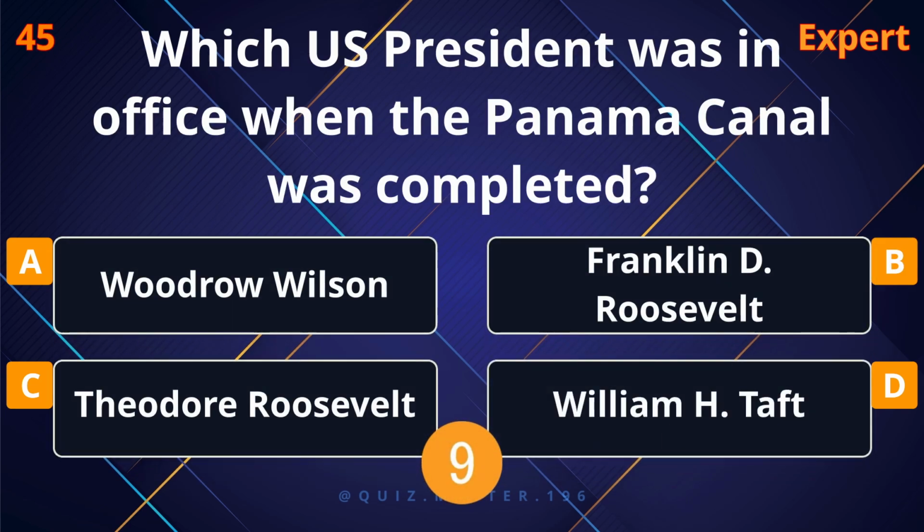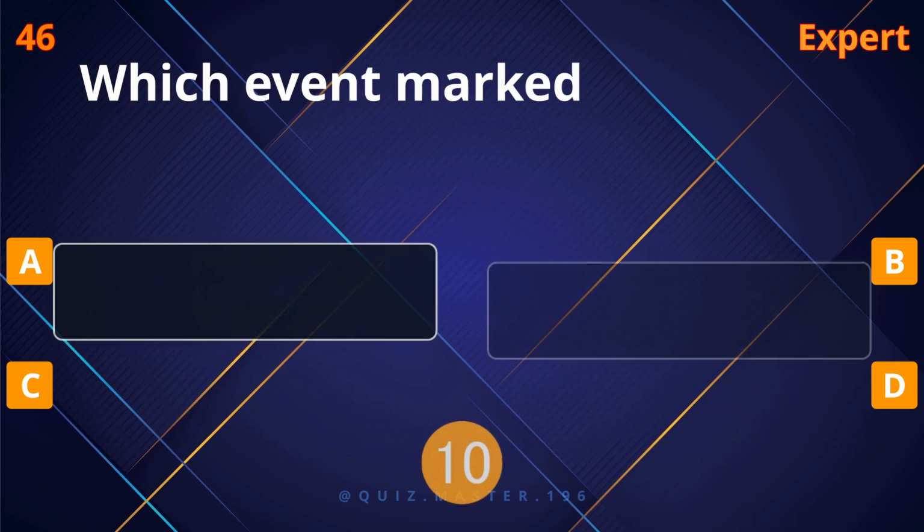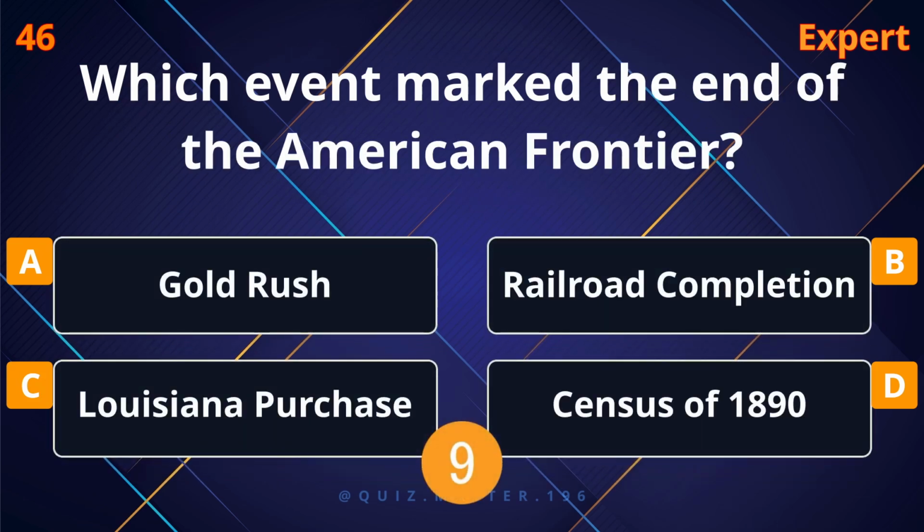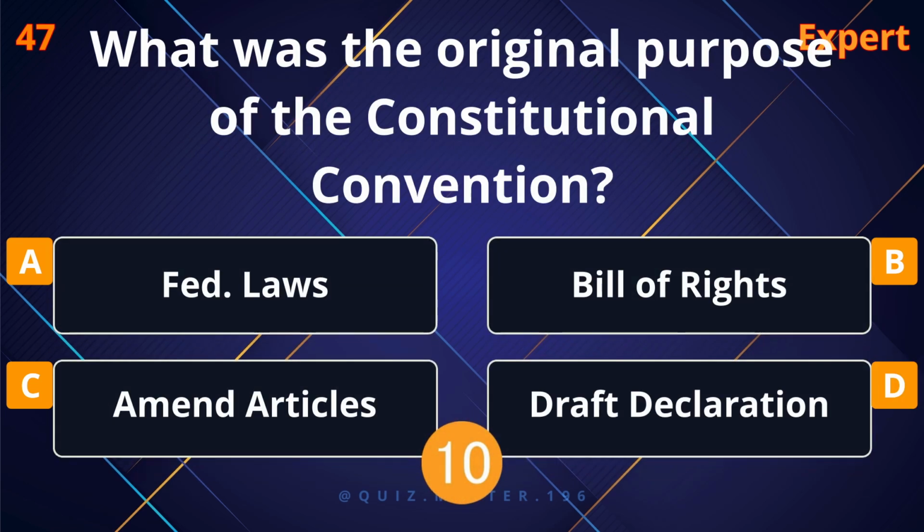Which U.S. president was in office when the Panama Canal was completed? Theodore Roosevelt. Which event marked the end of the American frontier? Census of 1890. What was the original purpose of the Constitutional Convention?